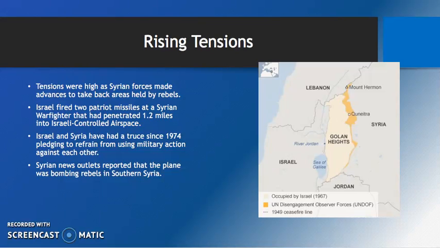It's worth noting that Israel and Syria have had a truce since 1974, pledging to refrain from using military action against each other. But in this case, since Israel says that Syria had a fighter jet that went into their territory, this is technically justified. So, although the fighter jet did crash in Syrian occupied territory, Israel does say that the jet was in their territory at the time of the firing.